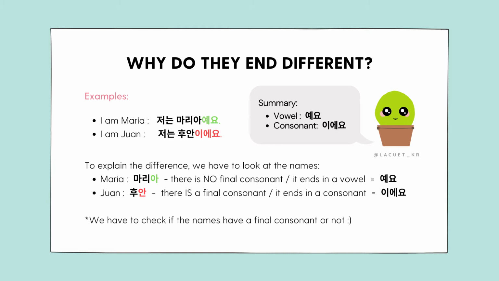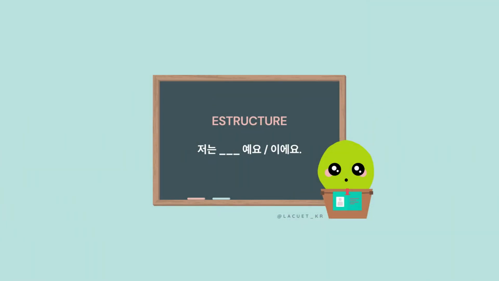Maria does not contain a final consonant, it ends in a vowel. Therefore, we must use the verb 예요. On the other hand, Juan does end in a final consonant. That is why we use the form 이에요. In short, we have to see how the names end. If they end in a vowel we will use 예요. And if they end in a consonant, 이에요. This is the structure that we have just learned.